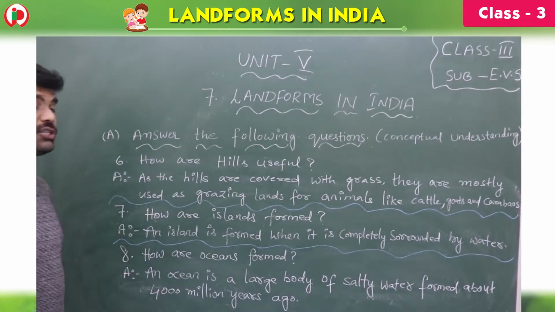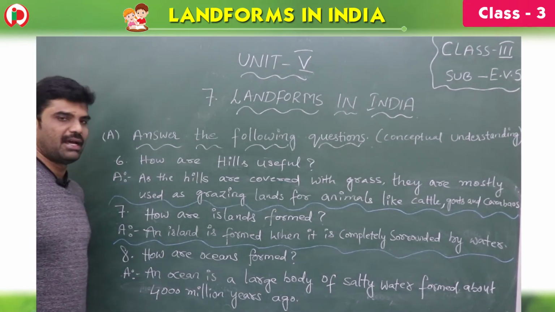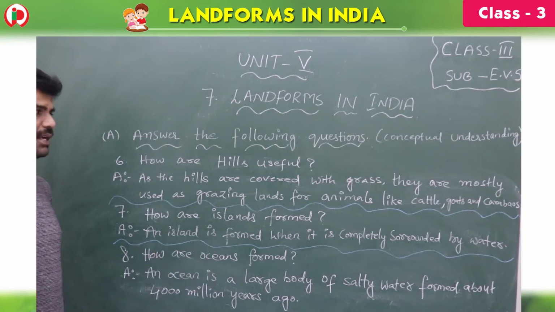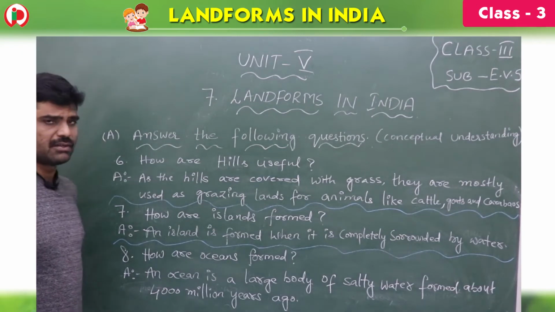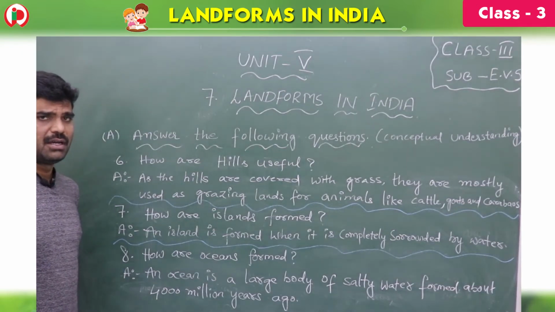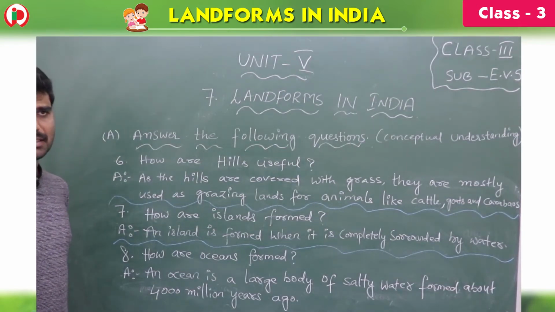Children, see the sixth question. How are hills useful? The hills are covered with grass, so they are mostly used for grazing. That means animals like cattle, goats and carabaos, that is water buffaloes, feed on the grass. These are called grazing animals. Grass is the food for these animals.